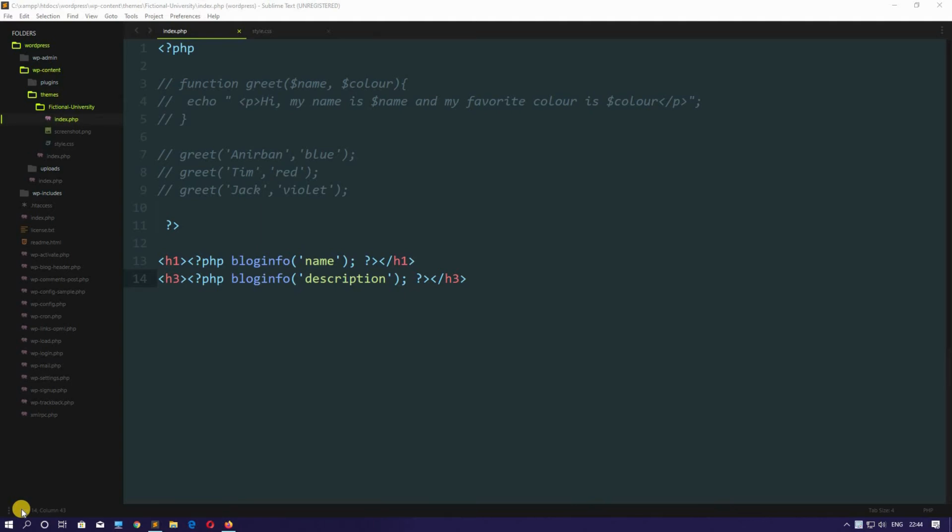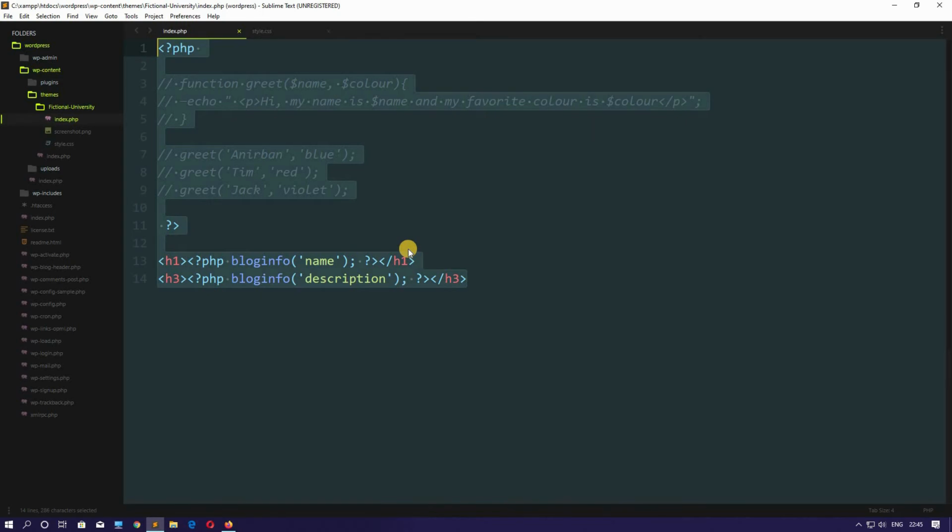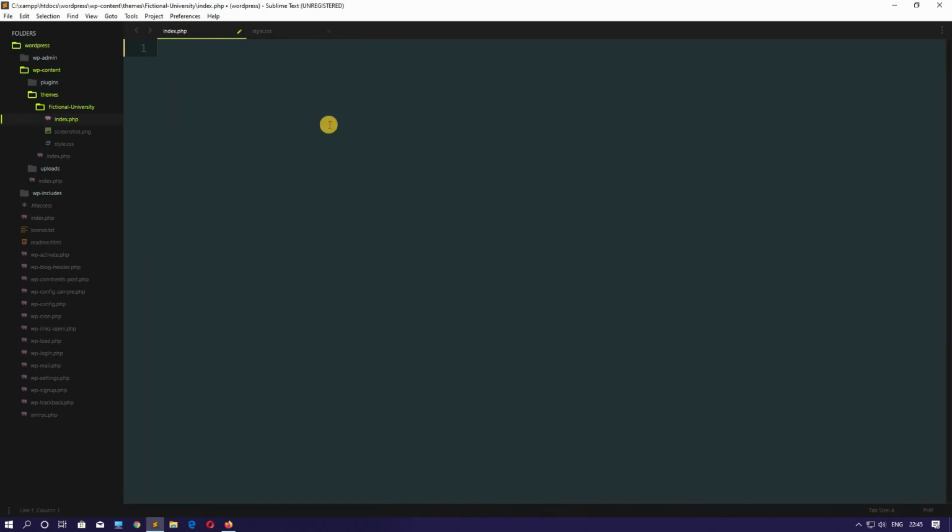Now let's jump back to the editor and let me show you what an array actually is. So come to our theme folder, that is Fictional University, and jump into that index.php file. In the last lecture we did these things, just remove everything now. Now let's put in some PHP.